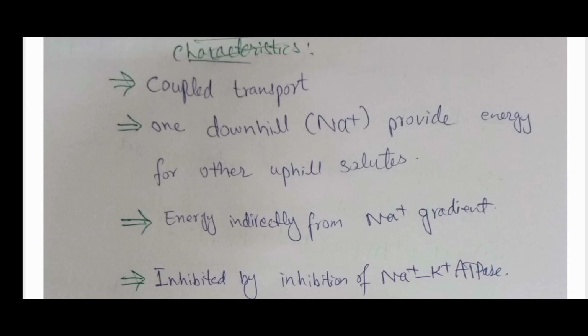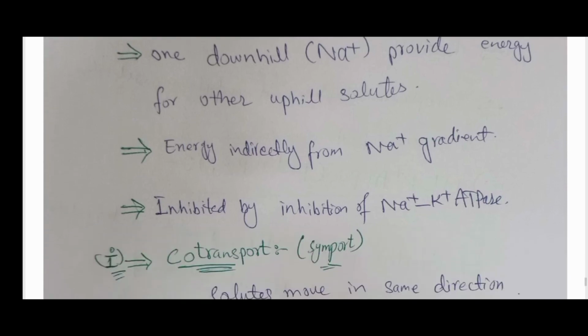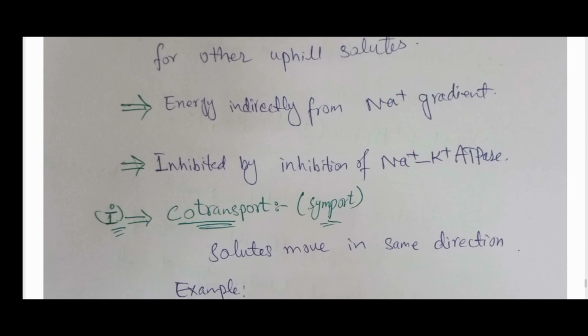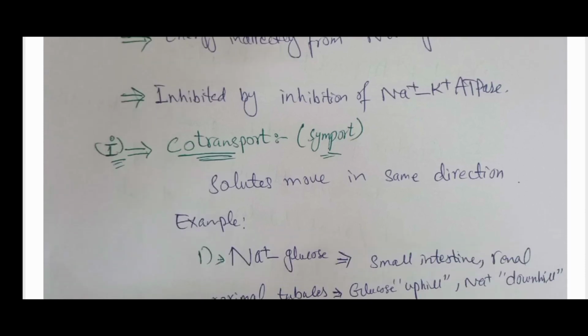One molecule goes downhill, most commonly sodium, and it provides energy for the other solutes that go uphill. The energy comes indirectly from the sodium gradient. It is inhibited by the inhibition of the sodium potassium pump, the sodium potassium ATPase.